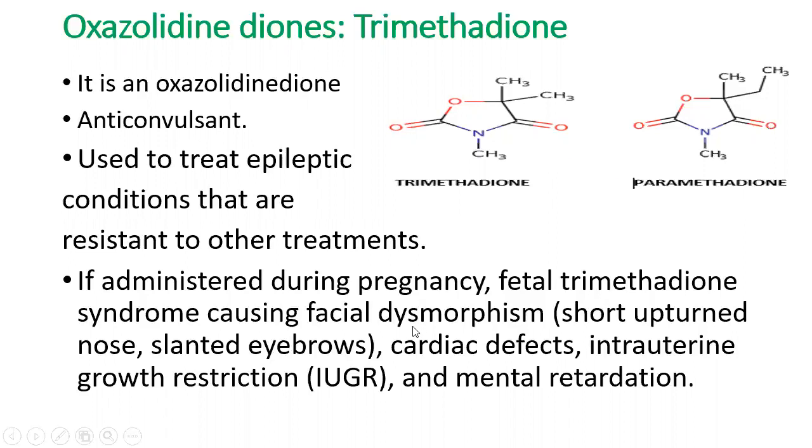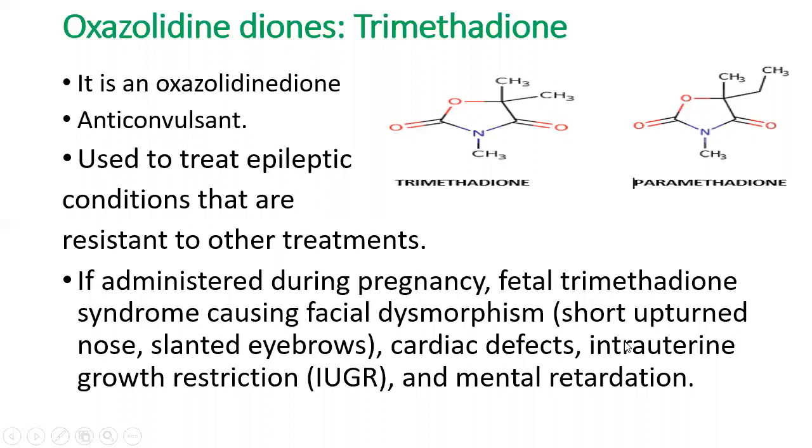This trimethadione syndrome causes certain defects in the baby who is born. One is facial dysmorphism, that is nothing but a short upturned nose and slanted eyebrows. So there will be some defects seen. Similarly, it can also cause cardiac defects, that is related to the heart.